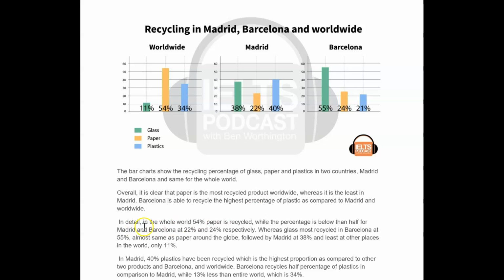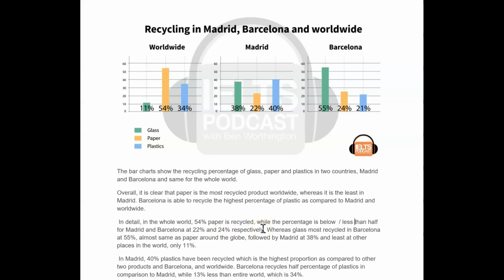Okay. In detail, in the whole world, 54% of paper is recycled, while the percentage is below than half for... Is not below than half, but less than half. You could be below 50%, an actual number, but less than half for these, yes.